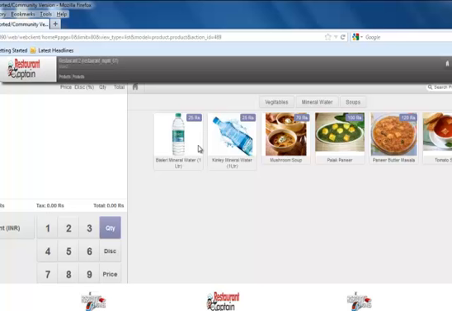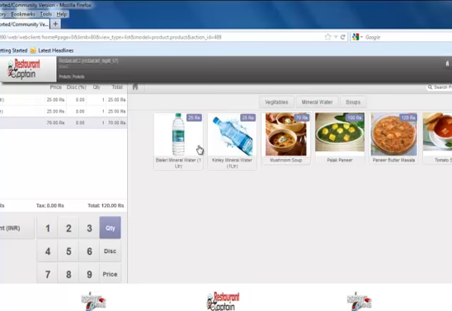So once I click on OK, all the products which I am serving through my restaurant are now visible to me for creating an order. So I just create one order which comprises one Bisleri mineral water, one Kinley mineral water and one mushroom soup. So at the top you can have a list of table orders. As you can see, the table order 2 is right now in progress.